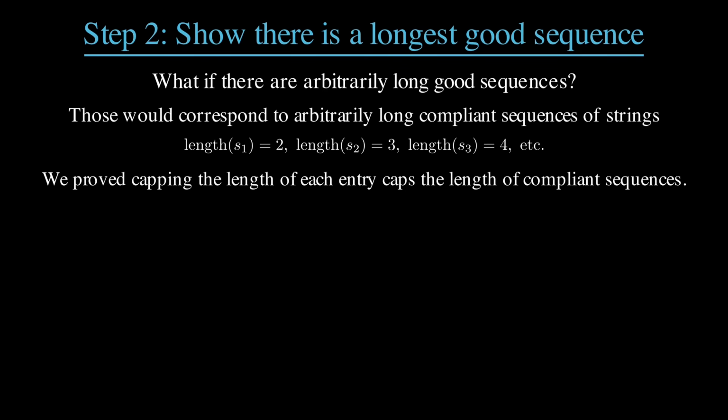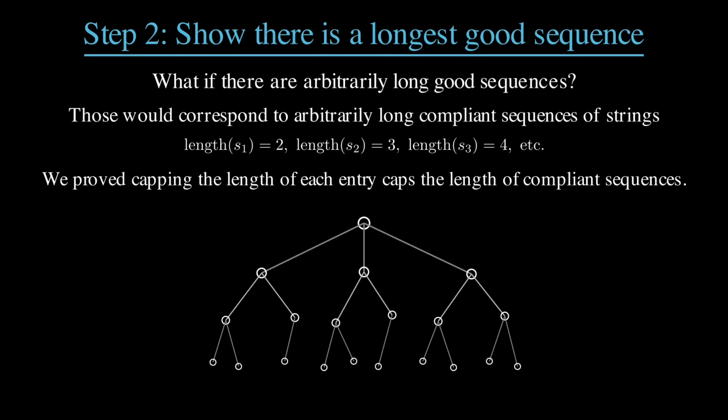So we proved that having any cap on the length of each string prevents us from having arbitrarily long compliant sequences. Why? It's because if we made a tree of all compliant sequences where the nth entry has a maximum length, then this would correspond to a finitely branching tree with no rays, since a ray would mean there's an infinitely long compliant sequence. And then König's lemma tells us that such a tree only has finitely many nodes, so there's a longest path. This means if you give me a number k, then we can define n of k to be the length of the longest good sequence of characters chosen from the integers 1 to k.